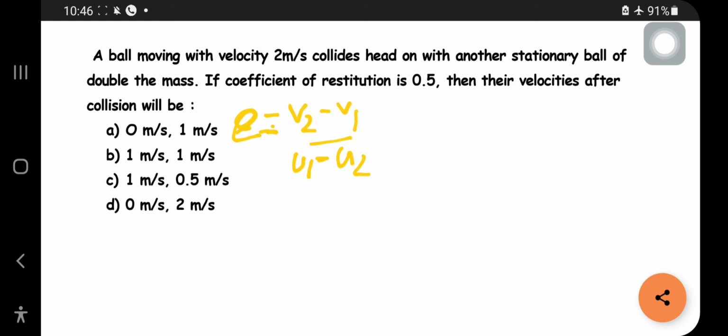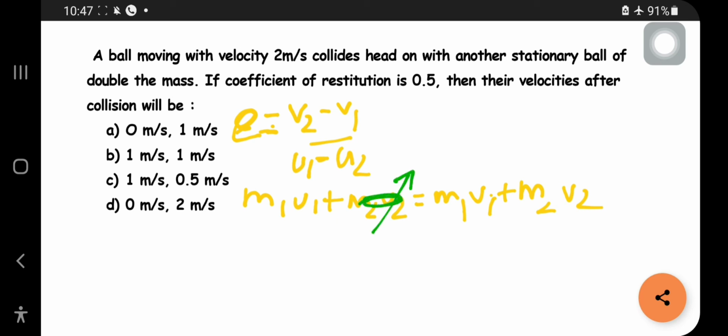According to the law of conservation of linear momentum, m1 u1 plus m2 u2 is equal to m1 v1 plus m2 v2, right? The ball is moving and collides with a stationary one. The first body is moving, but the second object is at rest, so that term will become 0. Next, the coefficient of restitution is 0.5.